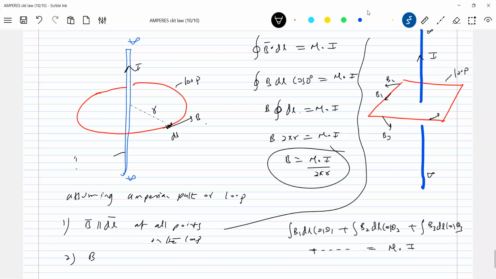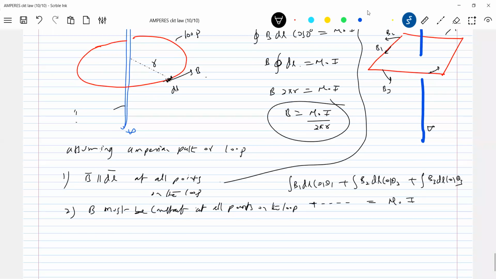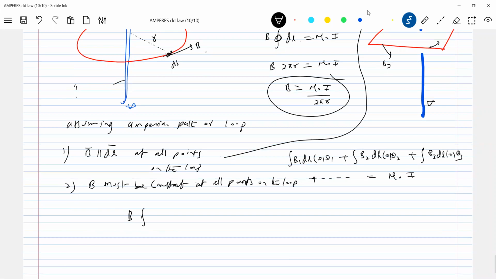B must be constant at all points on the loop. If you follow this much, then it will end up like this. Then you can integrate, no? The B will come outside. Then you can integrate.